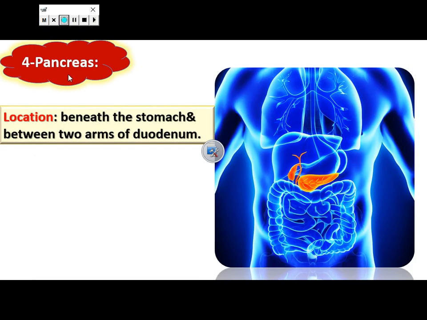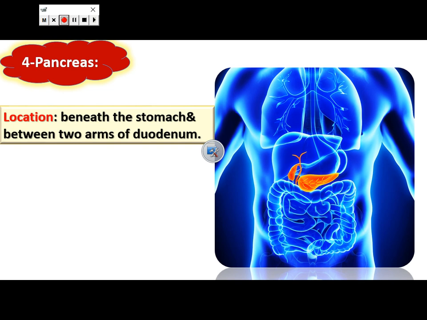Another gland is the pancreas, which is located between the stomach and small intestine. The pancreas secretes two hormones and also secretes enzymes. So, the pancreas is a mixed gland or mixed organ. Why? Because the pancreas secretes digestive enzymes and also secretes hormones.